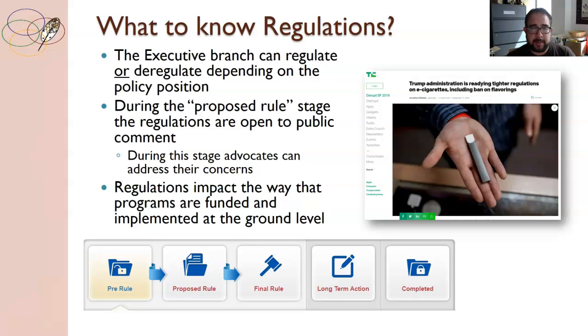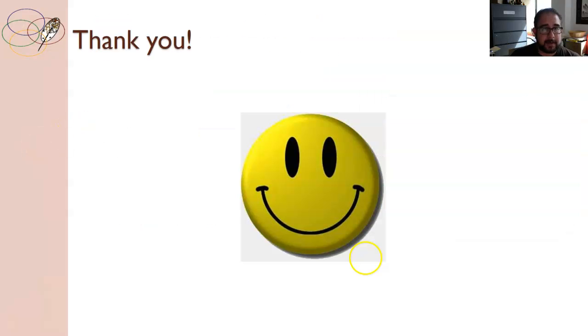Regulations impact the way that programs are funded and implemented at the ground level. So they do impact you as a social worker when you're delivering some of these services. Laws and policies are different. They're not necessarily the same thing. Sometimes we use them interchangeably. Policy can be bigger. It's a big idea for addressing issues. And then laws can be enacted around the policies.